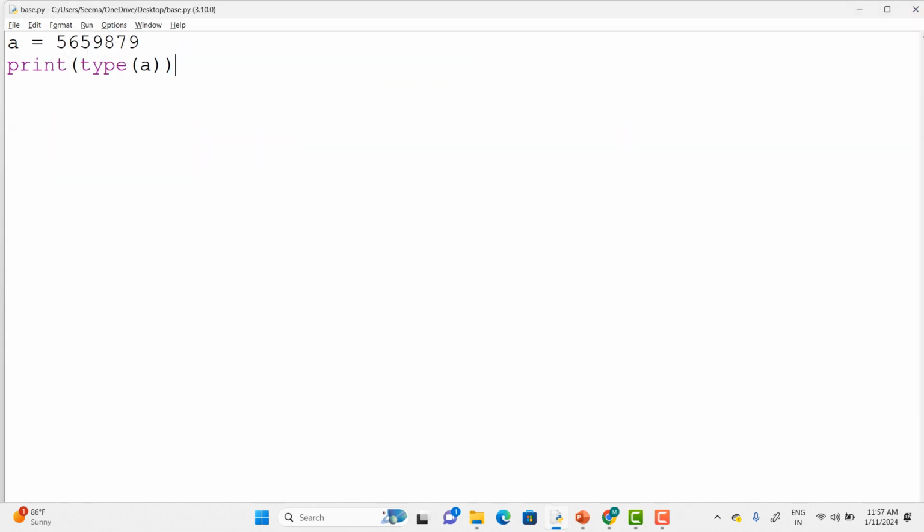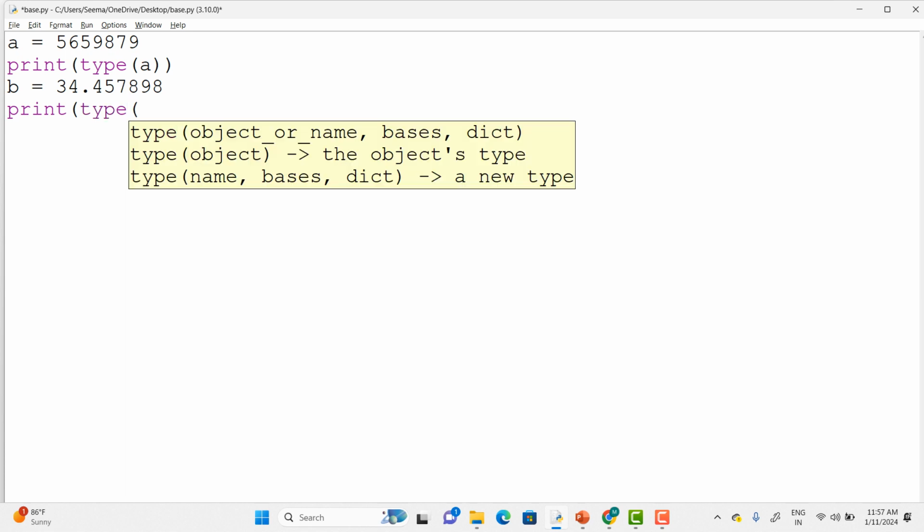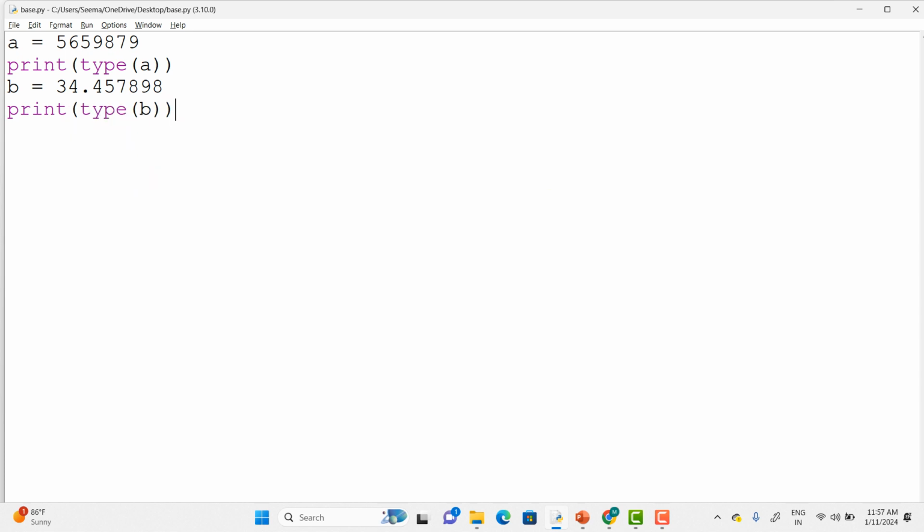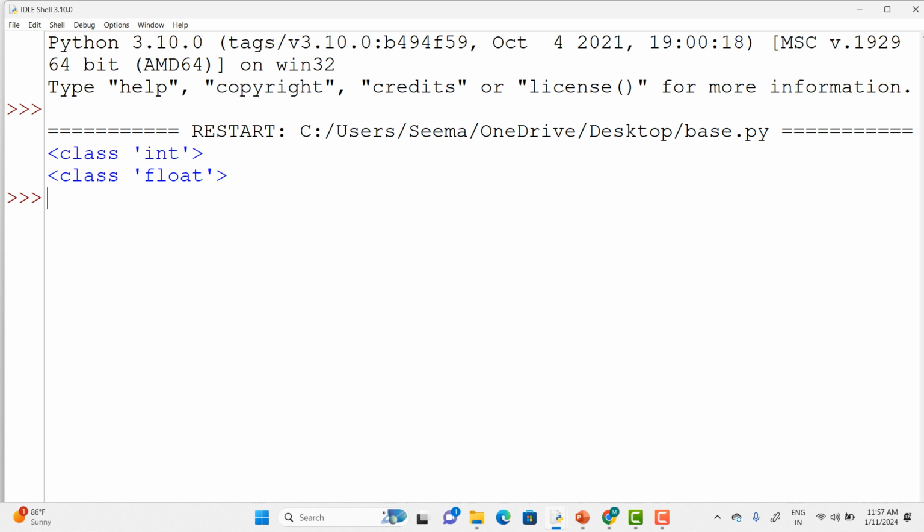Whereas on the next line I'll use b equals 34.4578 something 98, and so on. Now here I'm going to use print type of b. F5. It is printing class float.